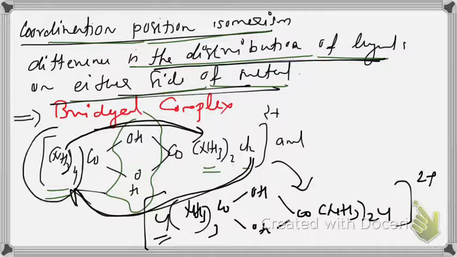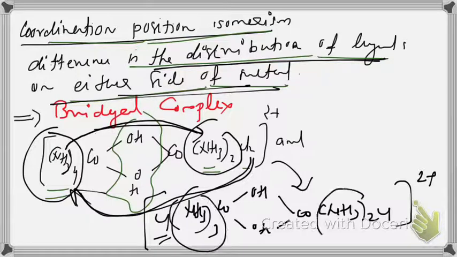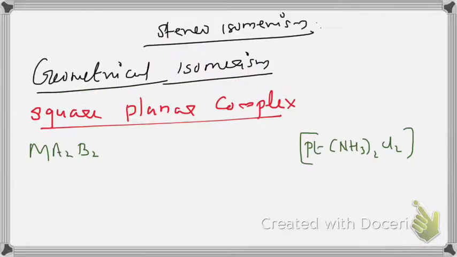Here the left side is 4 ammonia, the right is 2. Here the left is 3 and the right is 3, not 2. This is the 5 classes of structural isomerism in coordination compounds.